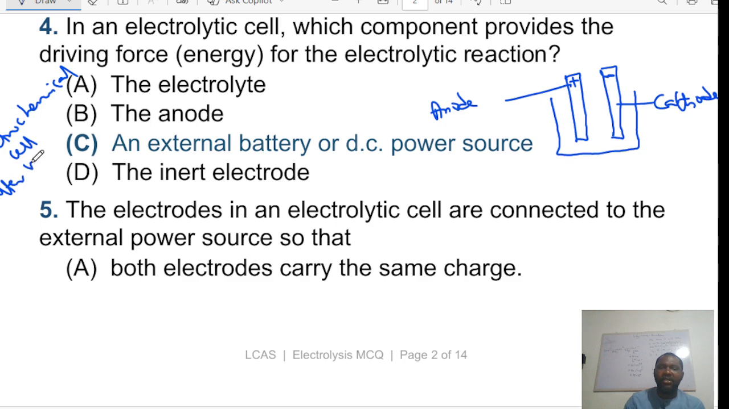But in the case of an electrochemical cell, another word for electrochemical cell is battery. You can call it battery, you can call it voltaic cell. Okay, you can also call it a galvanic cell. This one converts chemical energy to electrical energy. What that simply means is through chemical reactions within the cell, electric current is produced. That's why we call it battery. So these are two different types of cell.